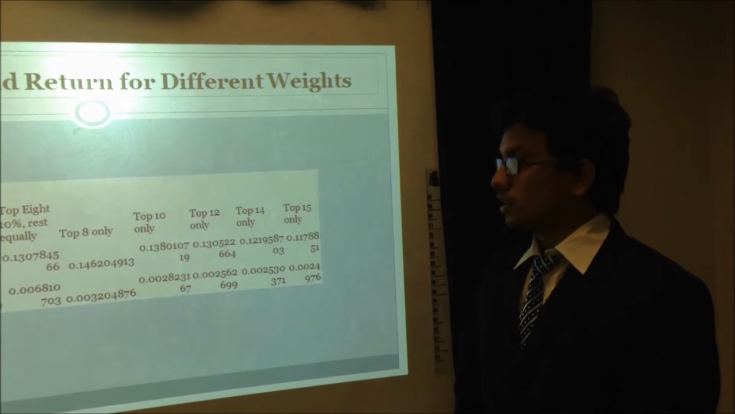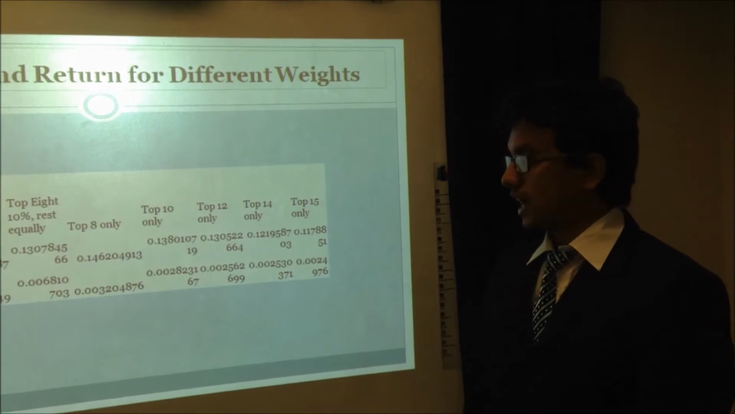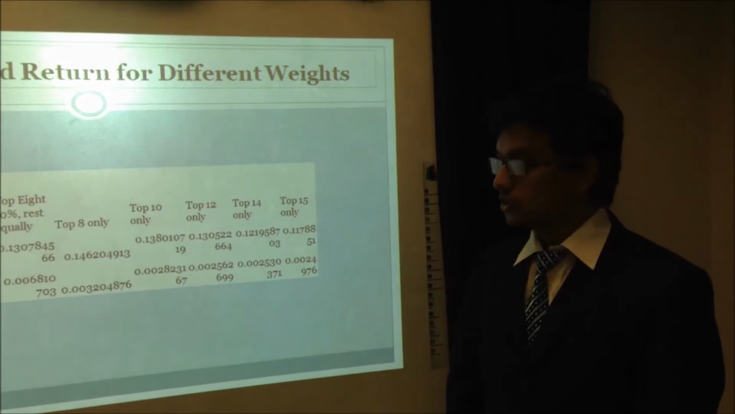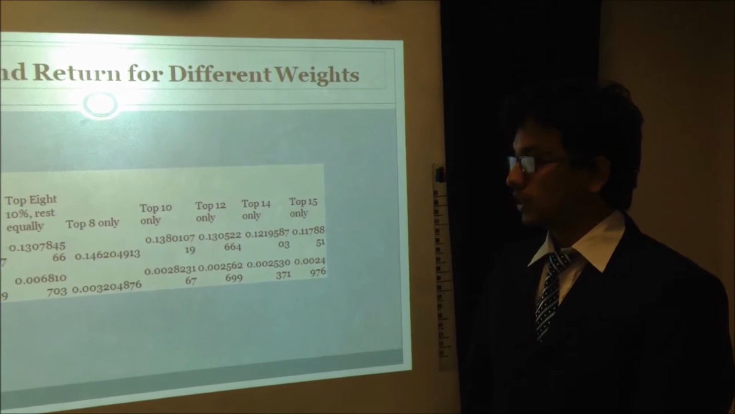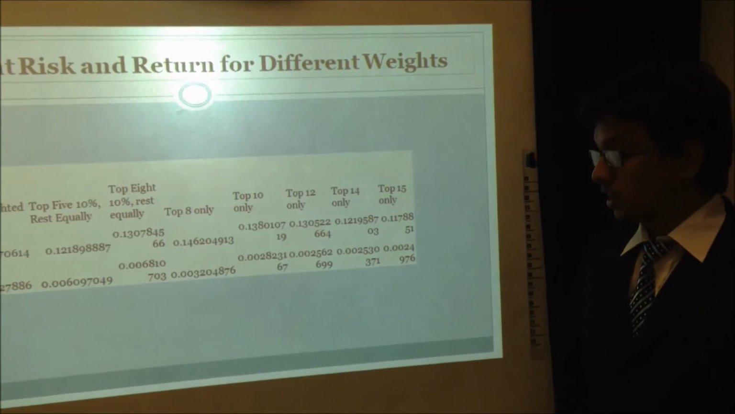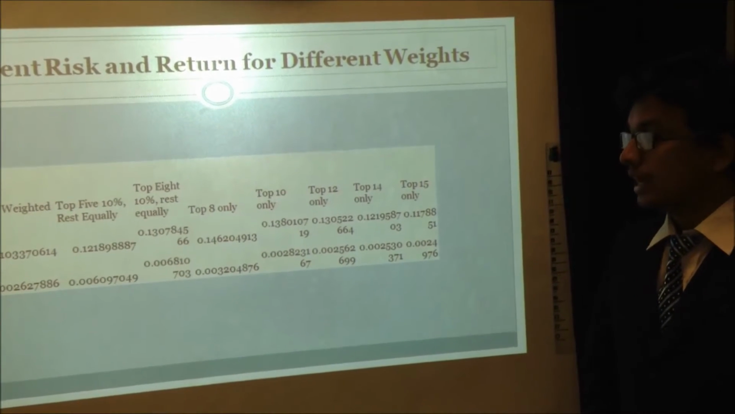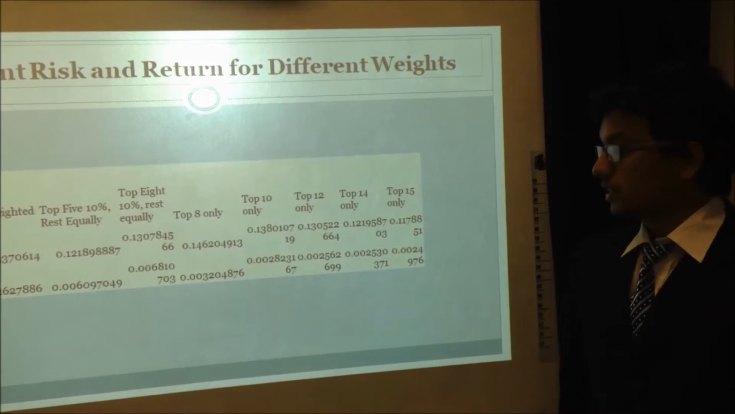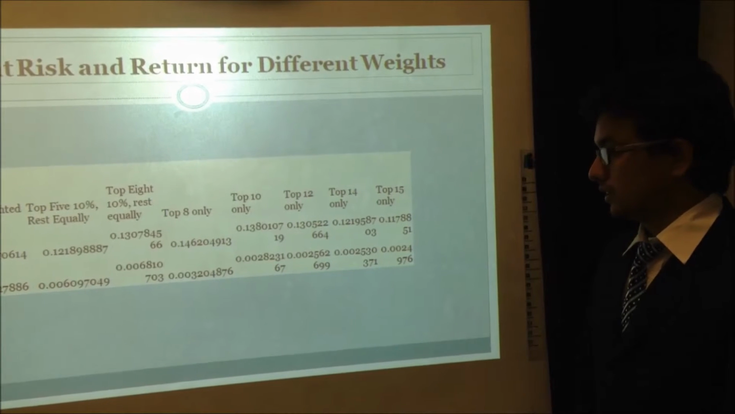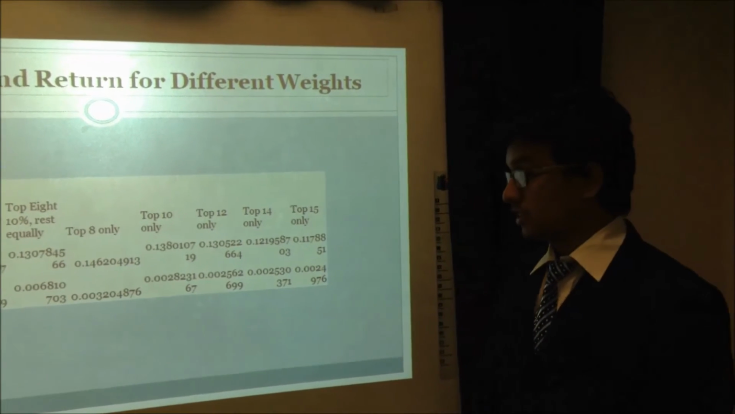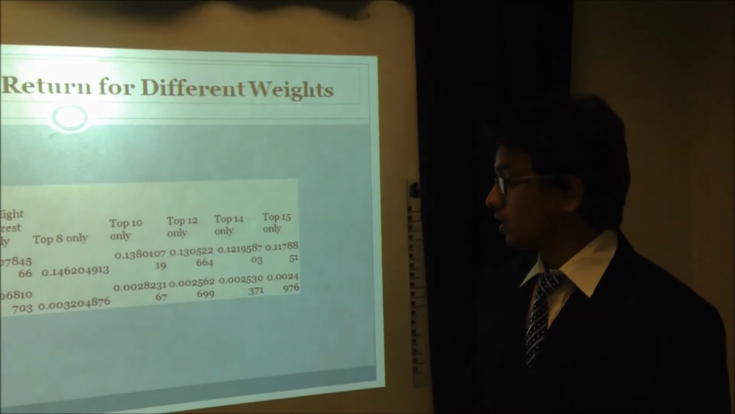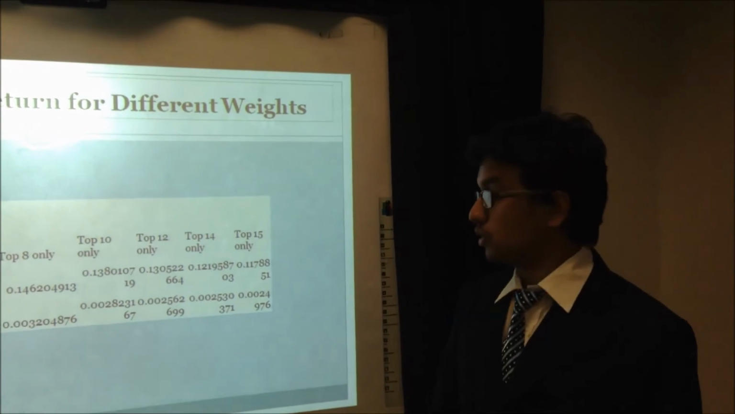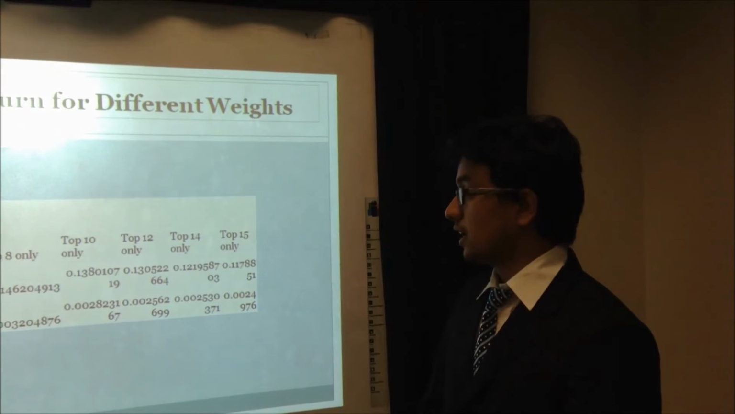Similarly, for the top 8 companies assigned 10% weight each, and the rest of the weight assigned equally to the remaining companies, the return is 0.1308, while the risk is 0.0068. These different combinations continue along for the remaining 5 portfolios, as is clear in this table.